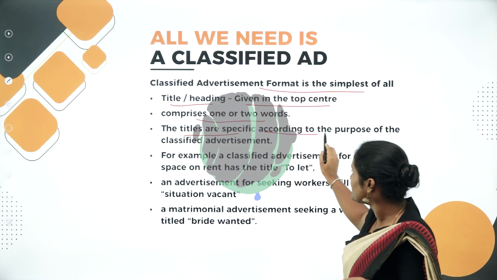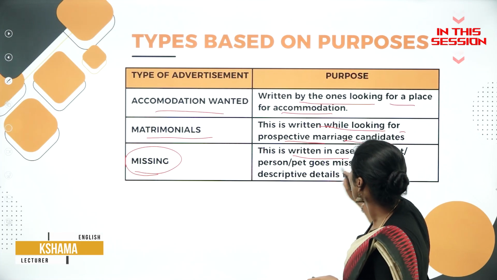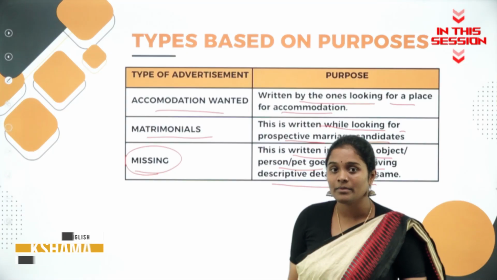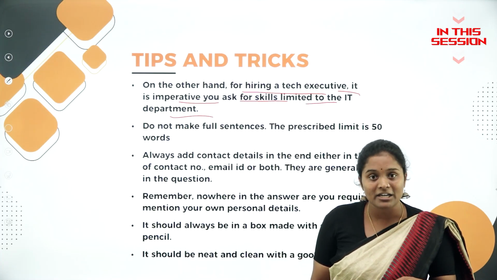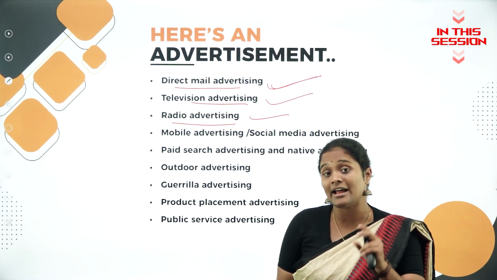The titles are specific according to the purpose of the classified advertisements. This is written in case of any object, person, pet goes missing, giving descriptive details for the same. It is imperative that you ask for skills limited to the IT department. Television advertising, however, is the amalgamation of both visual and audio.